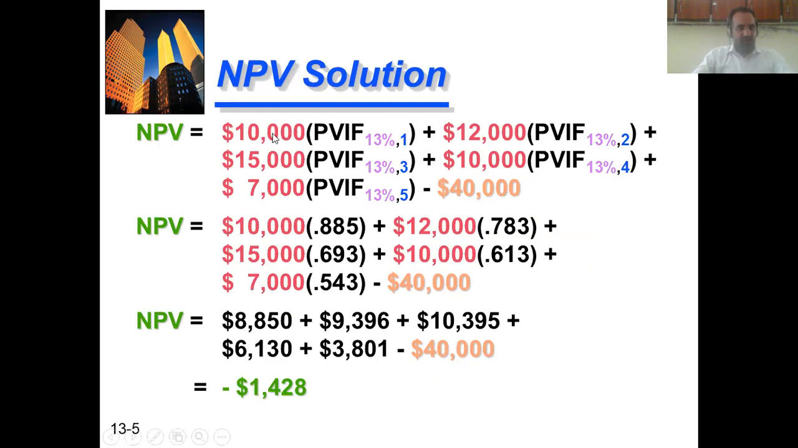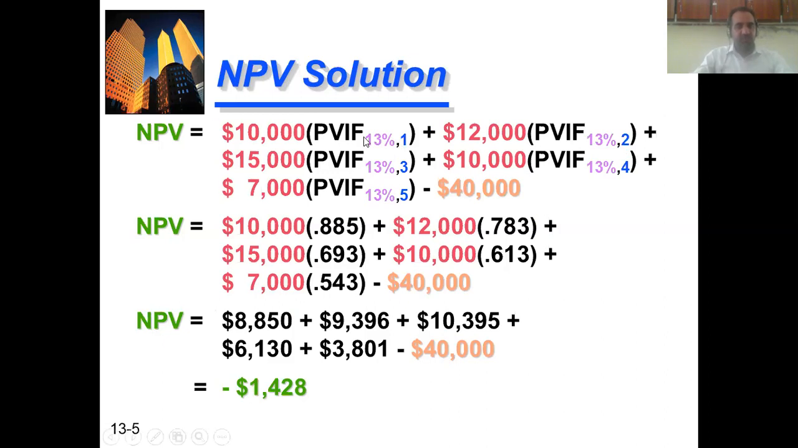We can solve by using the present value interest factor table number 4. We'll pick up the value for 13% for 1 year, 13% for the second year, 13% for the third year, 13% for the fourth year, and 13% for the fifth year. We'll pick up these present value interest factors from the table and insert them in this equation.